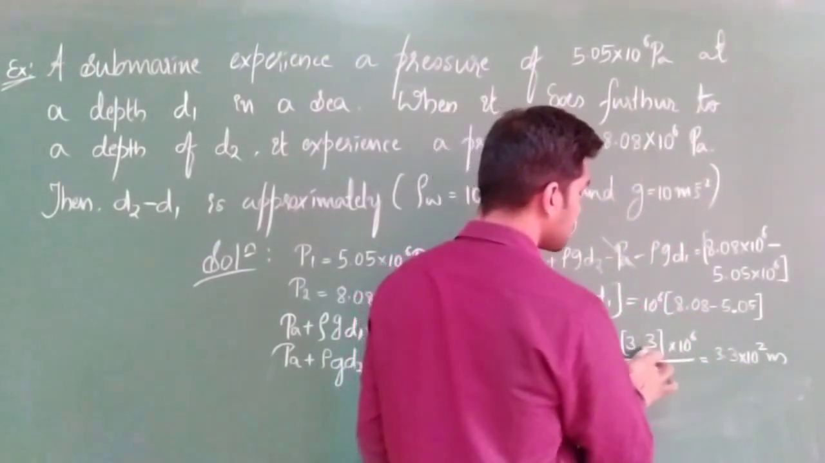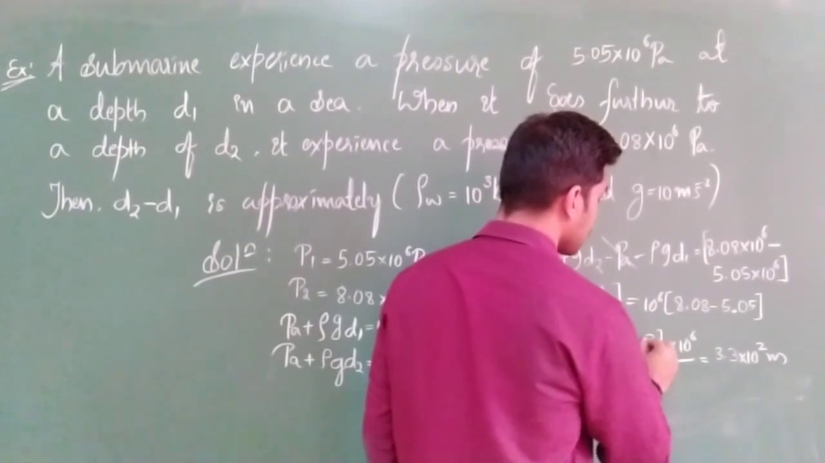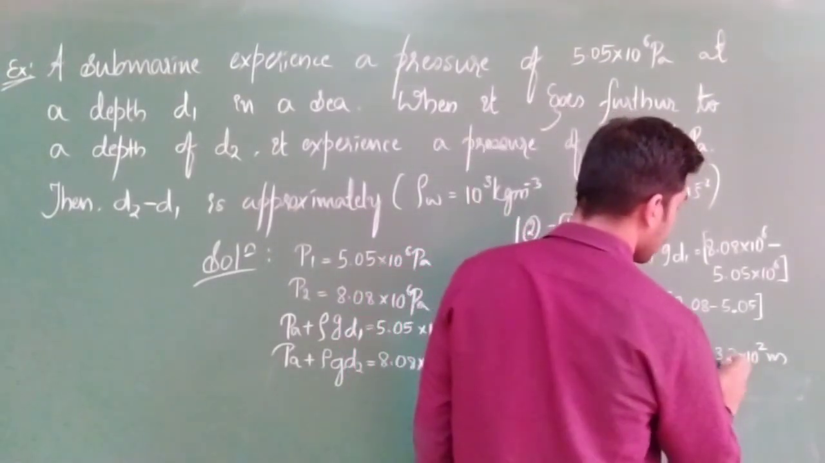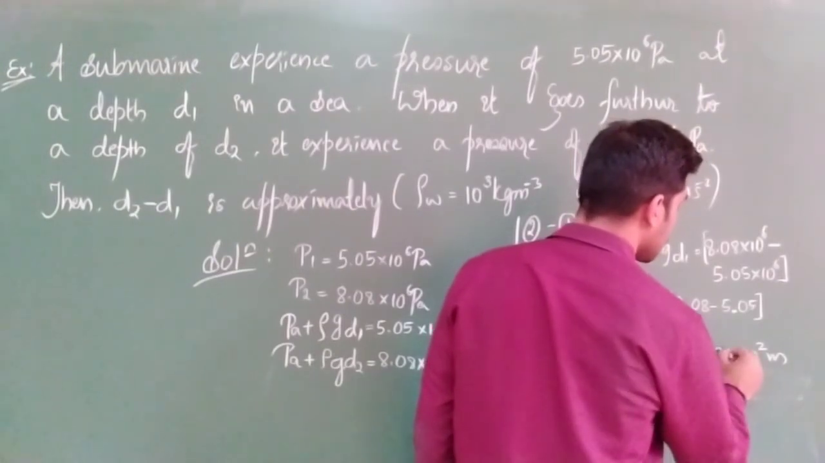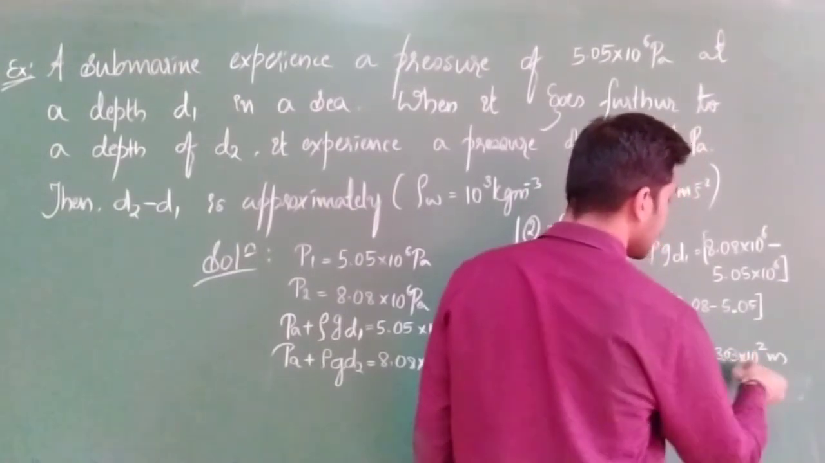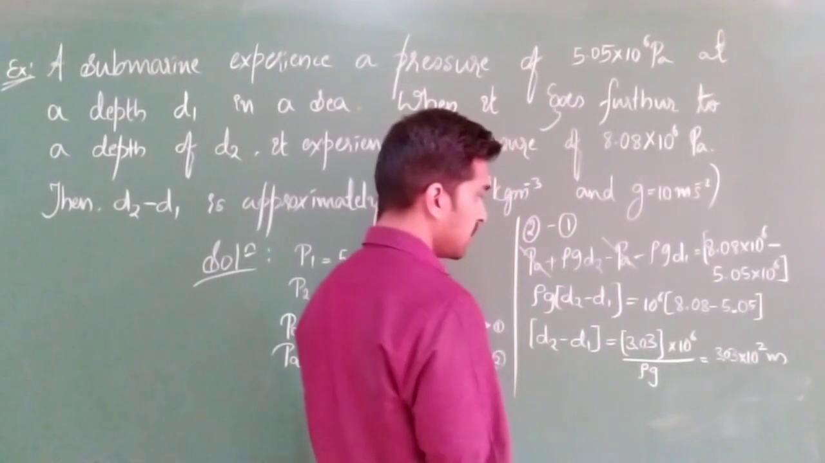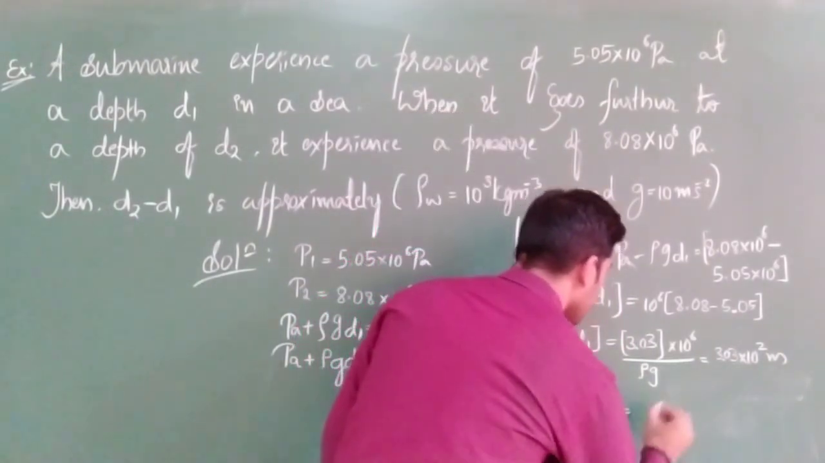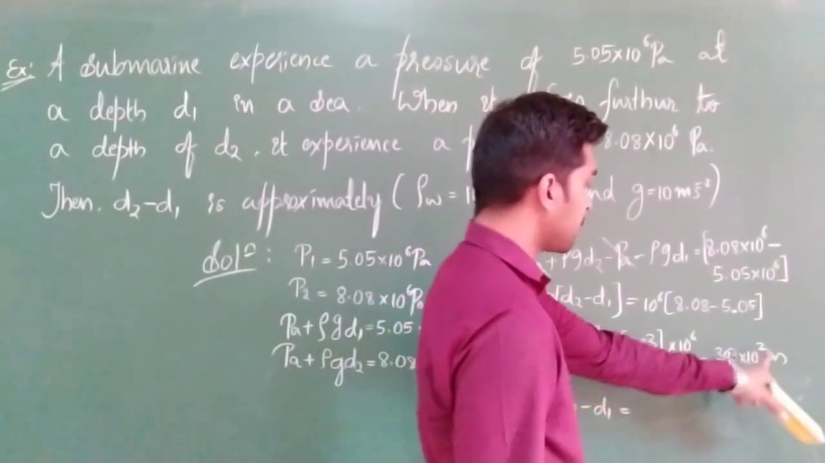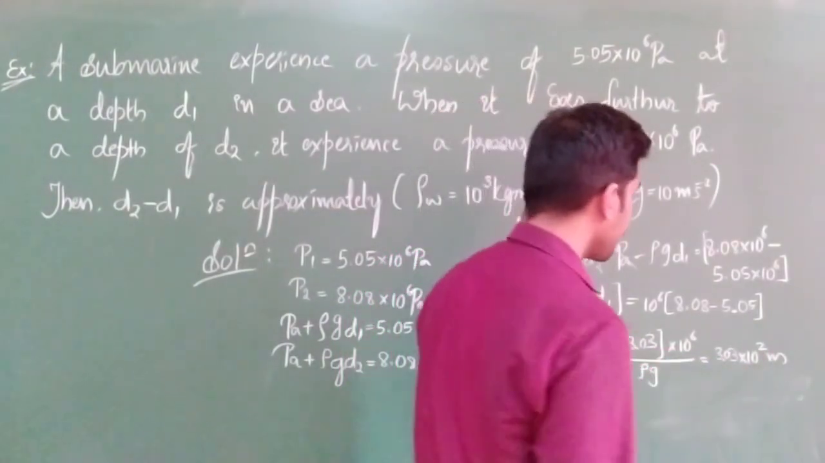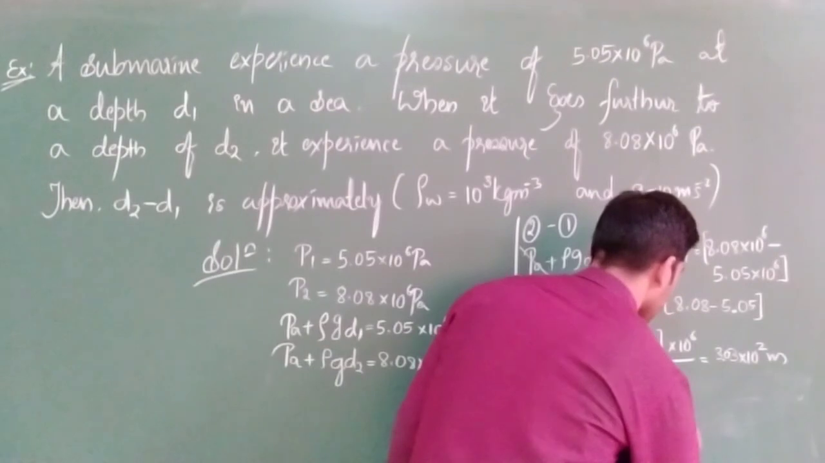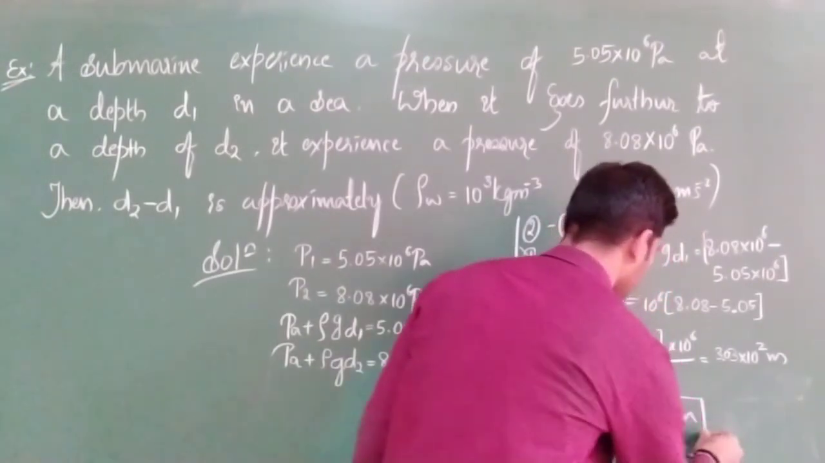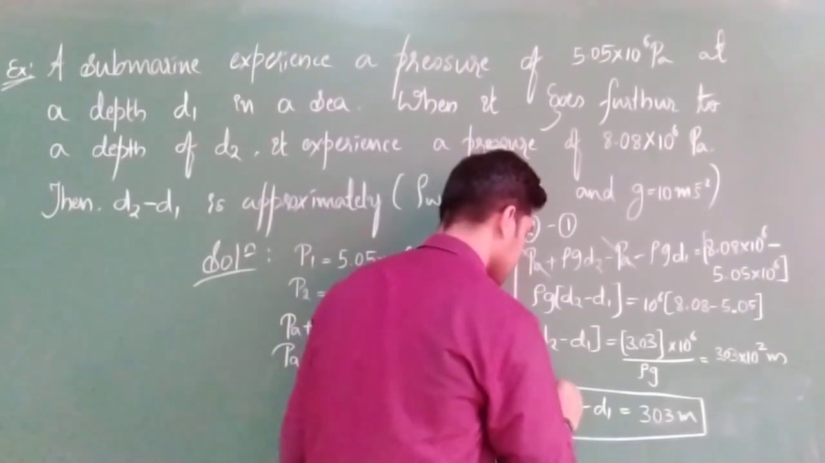This may be 3.03 once you cross check. Clear? This will be 3.03. So here what you are going to get is 3.03 into 10 to the power of 2 meter. So finally d2 minus d1 is equal to, if you multiply with 10 to the power of 2, what are you going to get? 303 meter. Okay, directly. Everything is in SI. 303 meter.